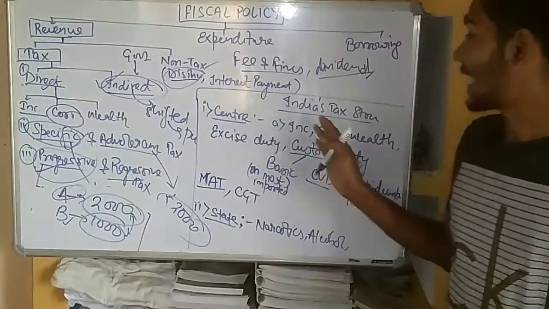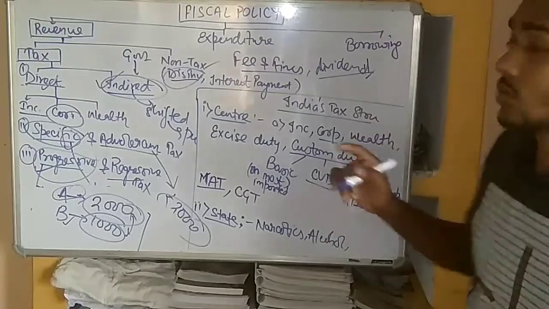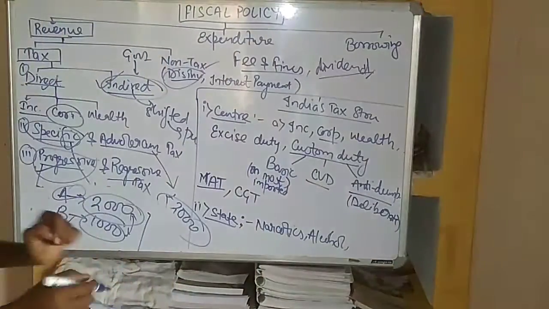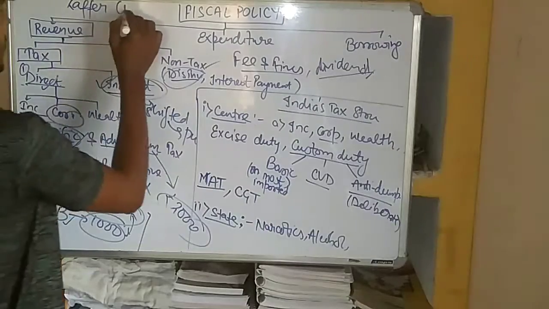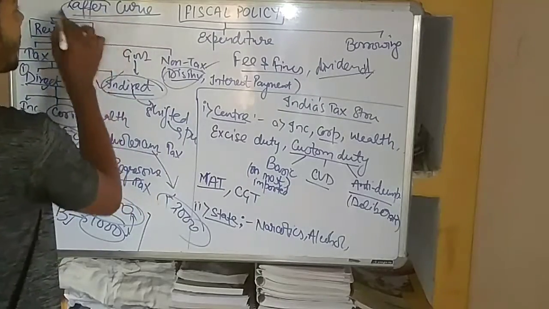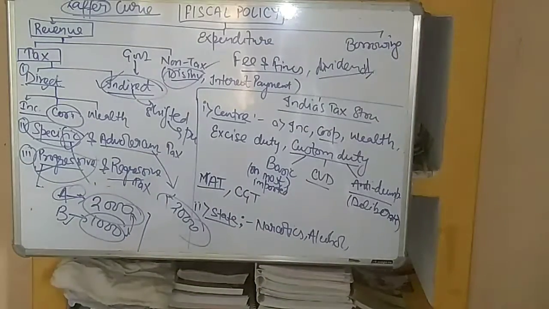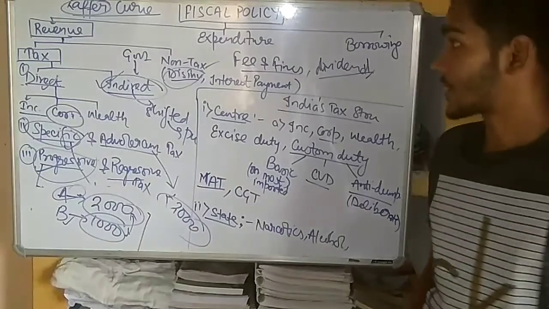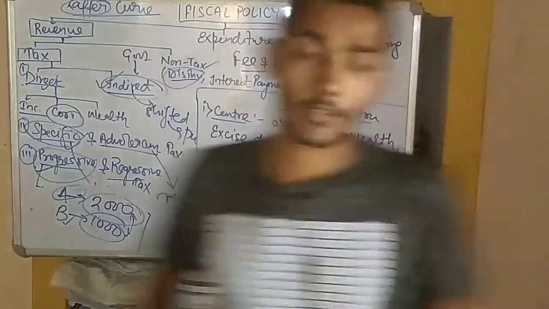Now we will look at the tax structure of India. Before looking at the tax structure, we have to know one simple curve. The curve is known as the Laffer curve, L-A-F-F-E-R. According to Laffer, he says that if we increase the tax of a government, if we increase the tax revenue, suppose let me erase this first of all.